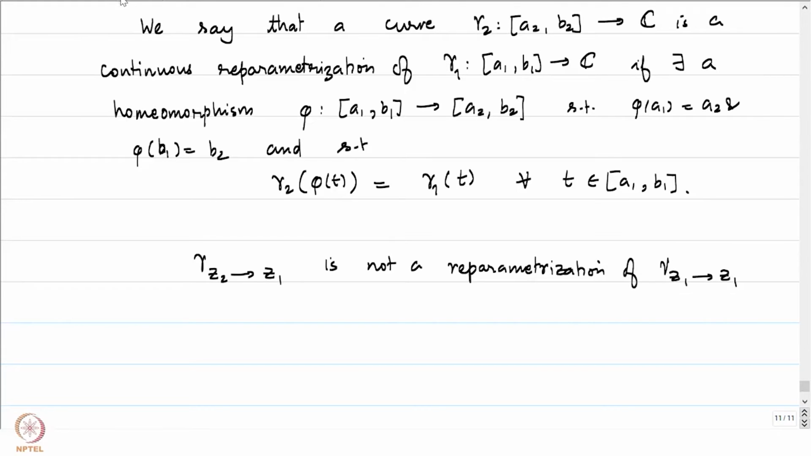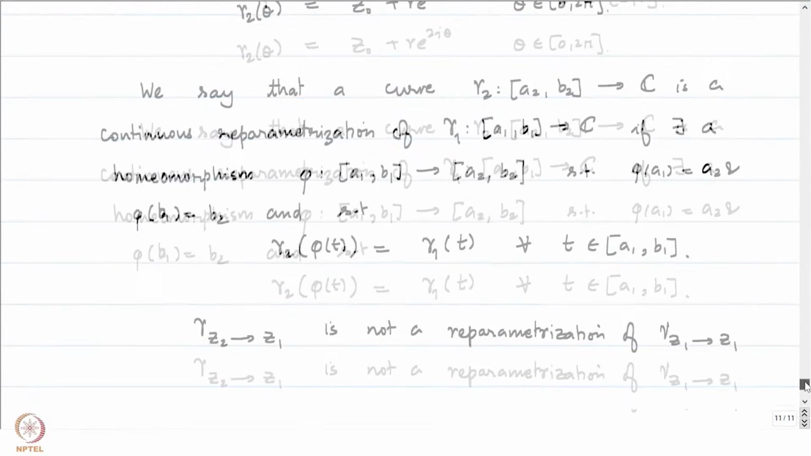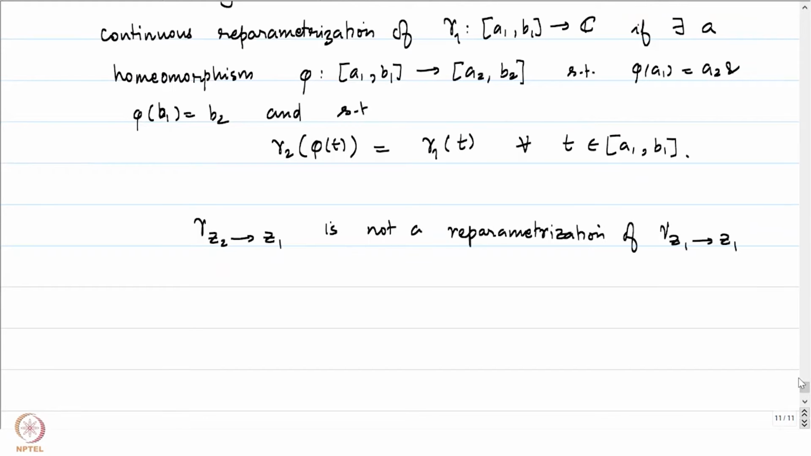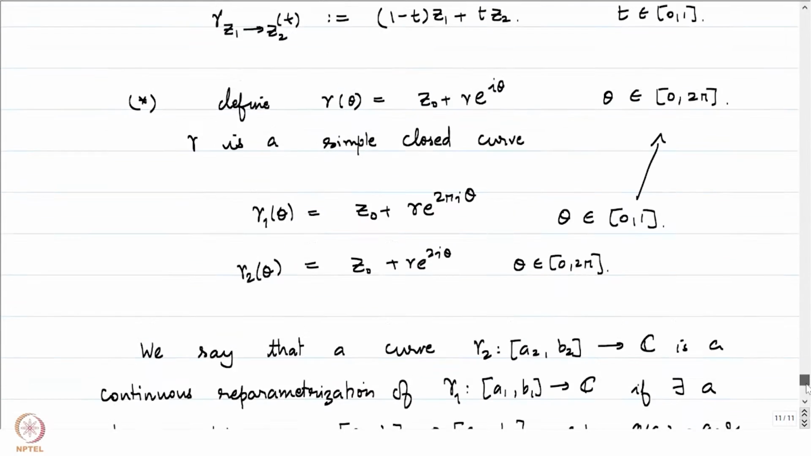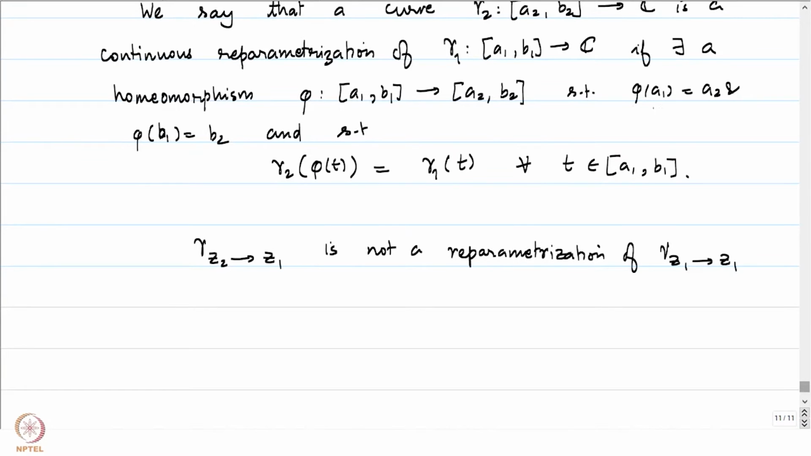And by the definition of reparameterization that we have defined here, if you notice, this condition that phi of A1 is equal to A2 and phi of B1 is equal to B2 forces the reparameterized curves to have the same initial point and the terminal point. Also, this condition forces that the image is the same. So this is certainly not a reparameterization, because even though the image is the same, the initial and the endpoint are not the same.